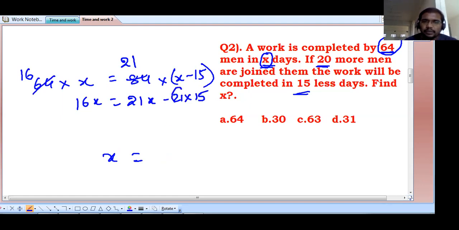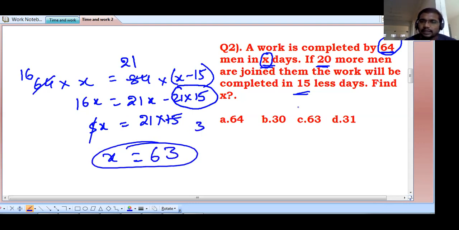Don't multiply this 21 into 15. Maybe the values will be cancelled. Observe 21x and 16x. What is the difference? 5x, because 16x will come to this side, and 21 into 15 will go to that side. 21 into 15, 5 cancels 3 times. Now 21 into 3 only you have to multiply, 63. Answer is 63 days. Number of days is equal to 63.